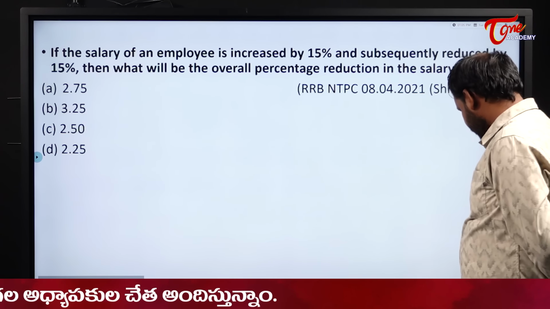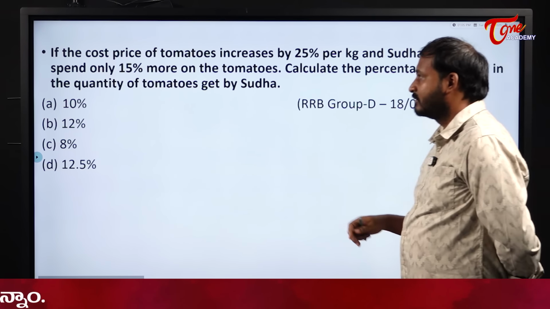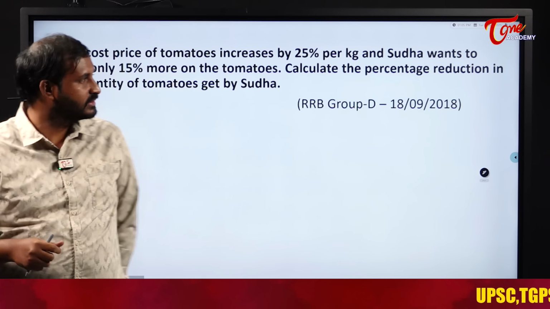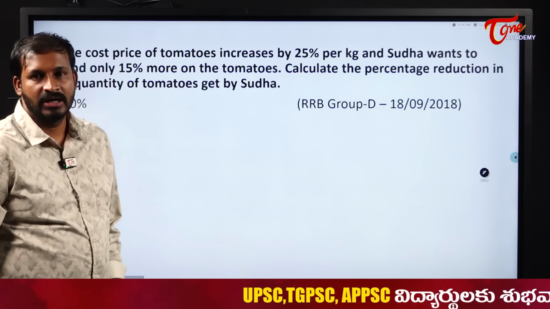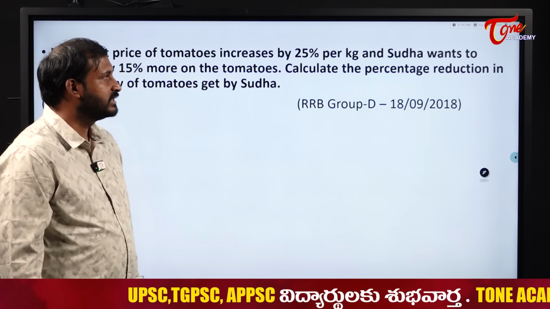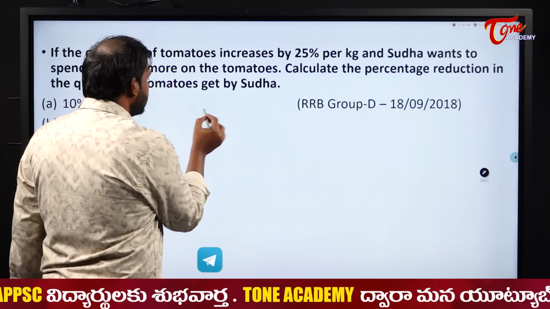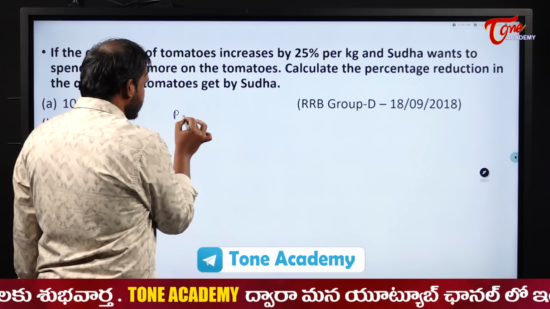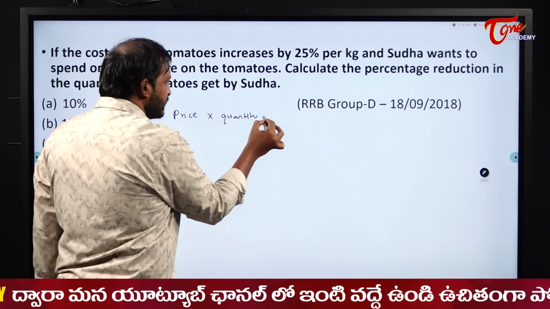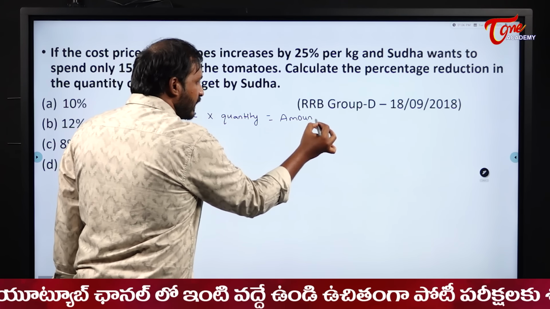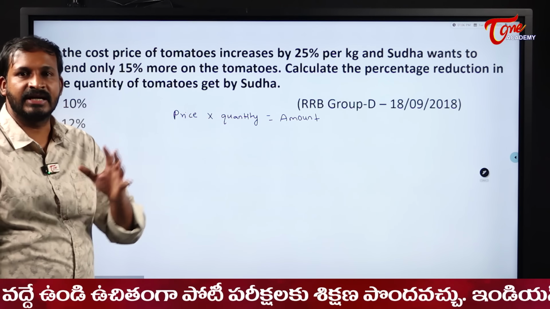Okay. Next one. The cost price of tomato increased by 25% per kg. Okay. Right. Now see here, students. Calculate the percentage reduction in the quantity of tomatoes got by Sudha. Assume that students, price, this one with assumption we will get it more effectively. See here, price per kg, first we should know price into quantity is equal to amount, right? Price into quantity is equal to amount. This is the general observation.